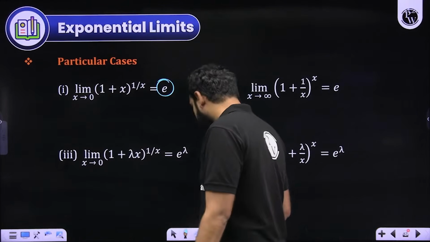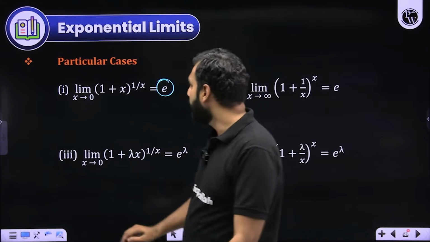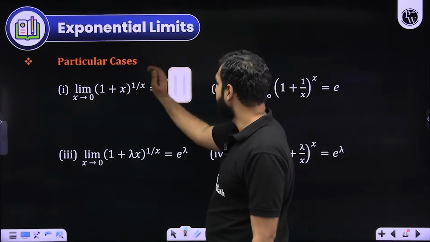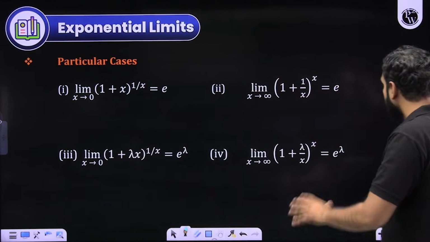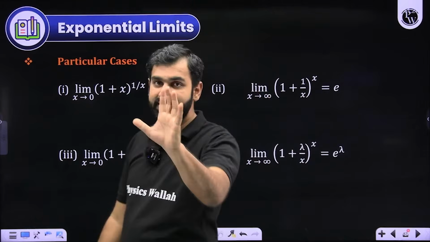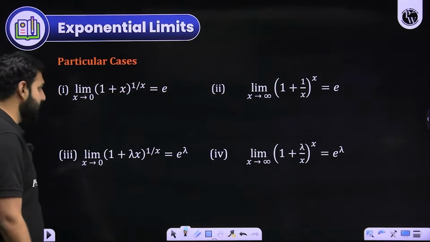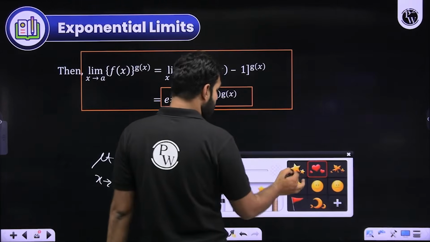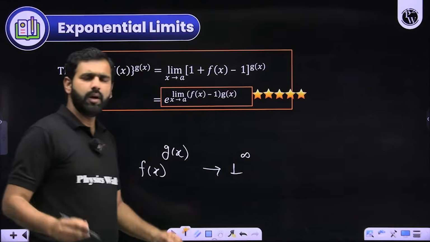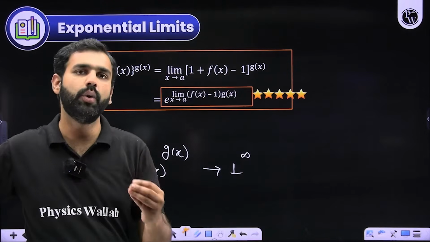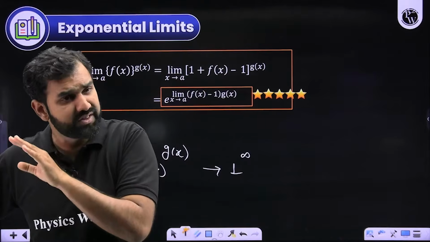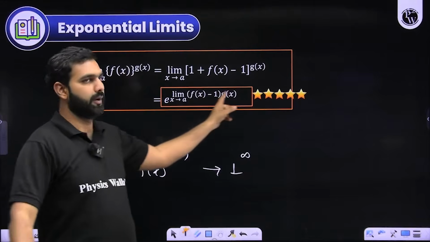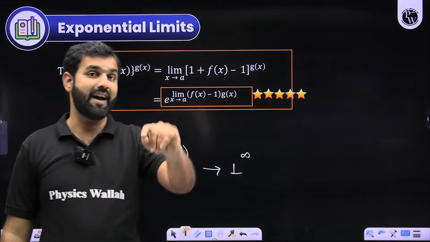This is indeed a short technique, but rather this is a formula actually. I am asking you to remember these results as well. I am very clearly and constantly asking you to remember these 4 results. Even if you forget these 4 results, do you have that standard formula in your mind? The formula which we have just discussed, do remember it. It is again a very crucial one, which we will be using at a lot of places. The moment you see 1 to the power infinity, don't hesitate in applying it. Just apply it and get the answer. You will get the answer within moments if you remember this formula. But this is applicable only when you have the 1 to the power infinity form.